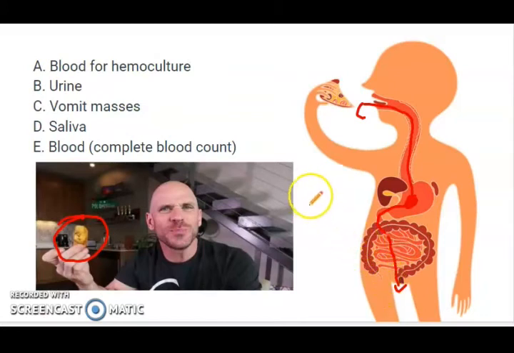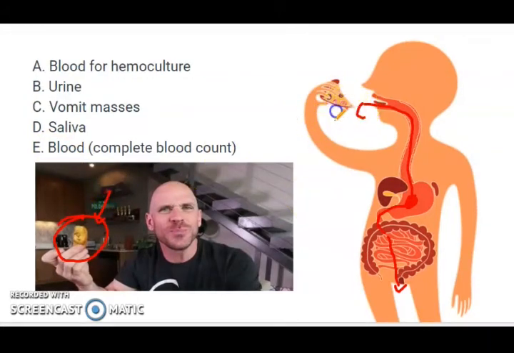So basically there are only three places we can look for the toxin. First is the food source itself, second is the vomited masses, and the third one is the stool, right? So in our options we can clearly see the answer here.